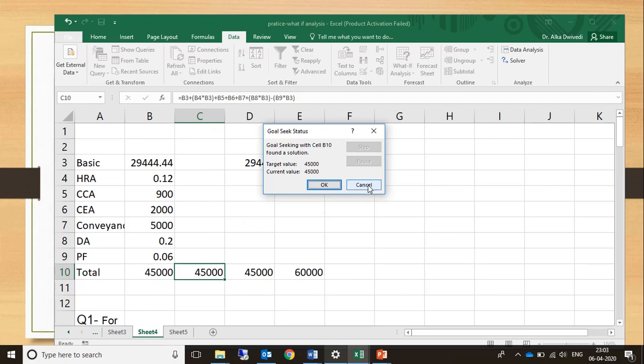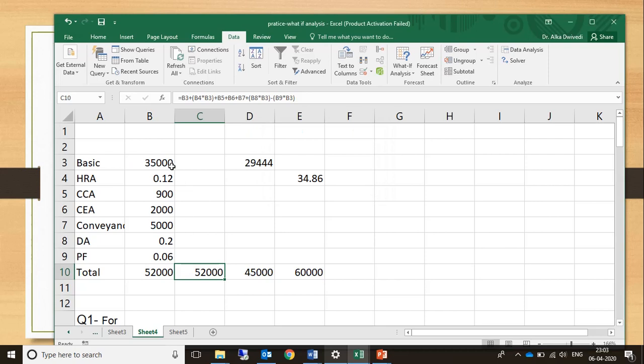But if you press cancel, they will go back to their original values. But I have saved the answer here, that the total compensation, if it is changed to 45,000 rupees, the basic will be 29,444. Okay, so here we have used goal seek to get this answer.